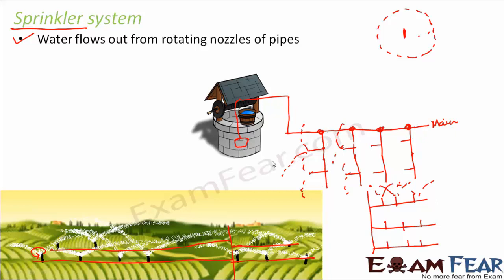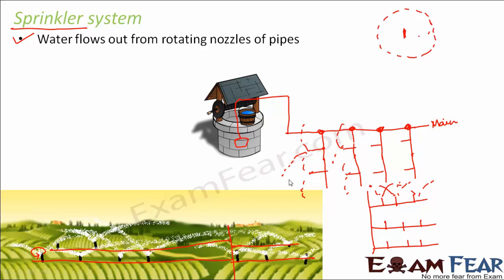And how the water escapes out? It escapes out through the rotating nozzles, and that is how the entire field will get water. In this case, no human labor is involved because nobody has to roam around the field to supply water. The time is also less because it doesn't take much time for the water to travel through the main pipeline. So it will happen within fractions of seconds. So the entire field will get water at the same time.